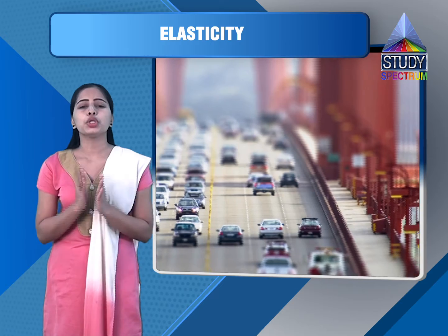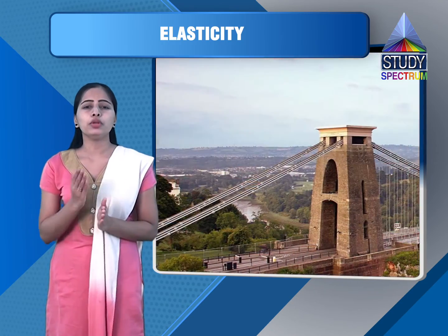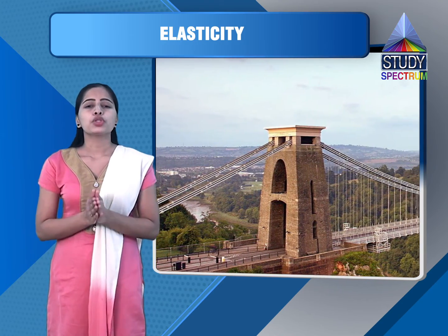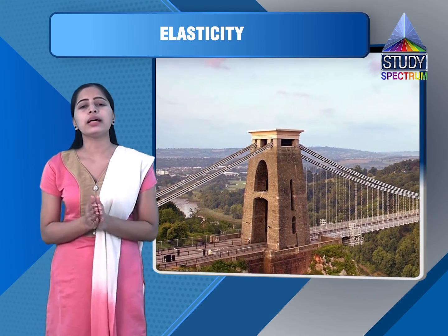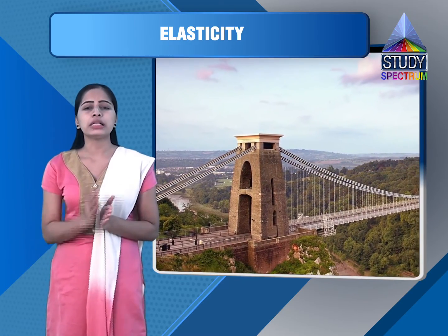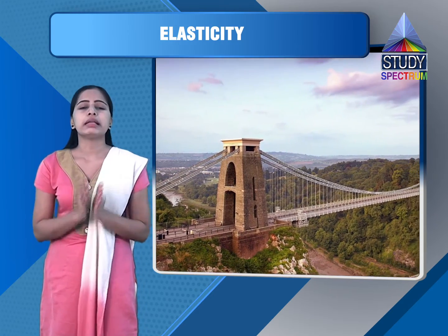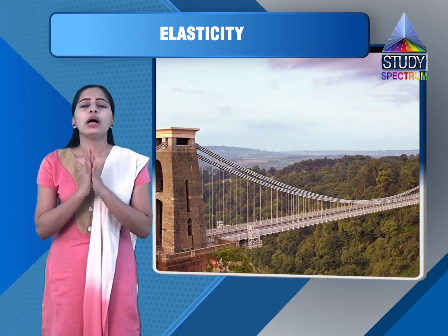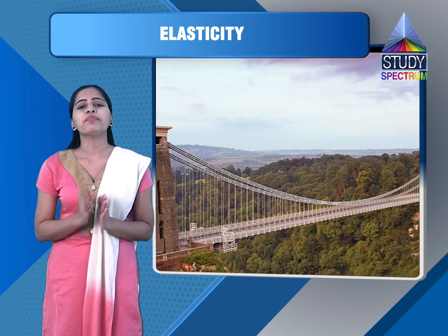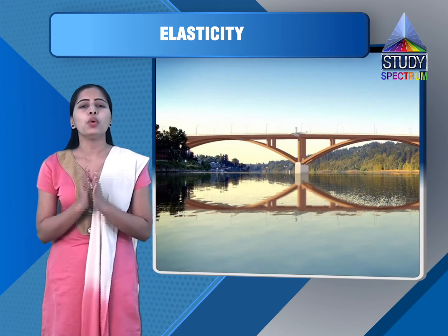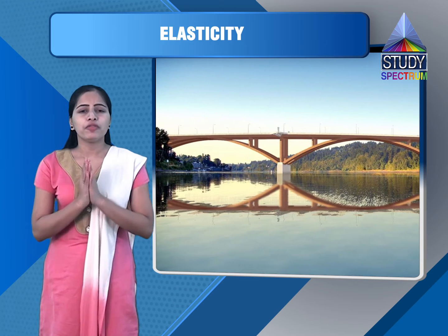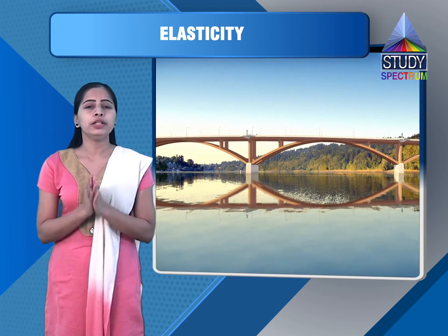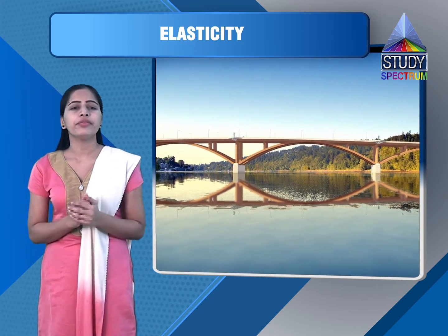So area of cross section should be greater than or equal to W upon YS. So W is weight of the load. So A should be greater than or equal to 10 raised to 5 upon 30 into 10 raised to 7. So it is greater than 3.333 into 10 raised to minus 4 meters square. So our radius of rope must be greater than or equal to 1 centimeter. So in order to have flexibility to rope, it is made up of large number of thin wires braided together, that you can see in the figure.